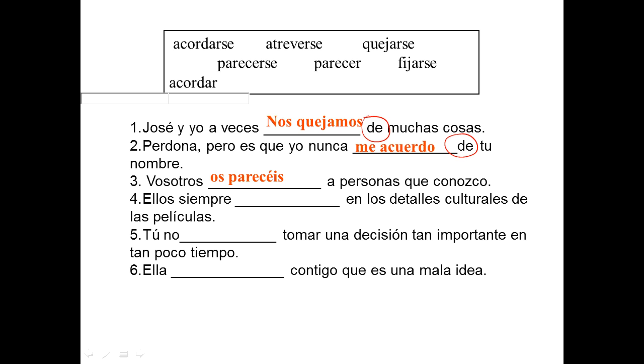Parecerse is to resemble or to look like somebody. Ellos siempre se fijan en los detalles culturales de las películas. So they always fijarse, like pay attention to. Atreverse y acuerda. Okay? Acuerda is to agree.